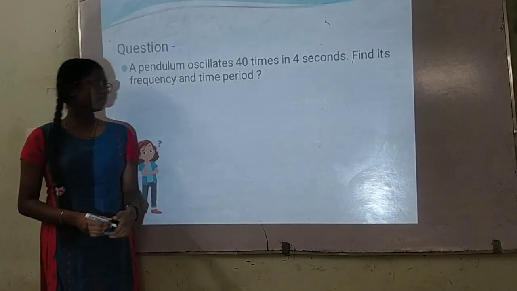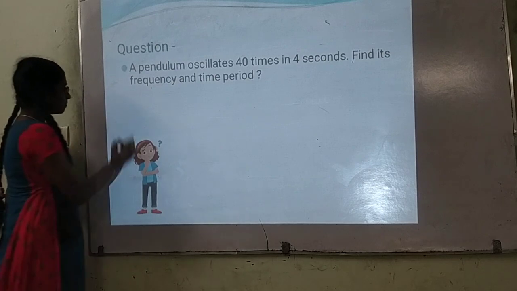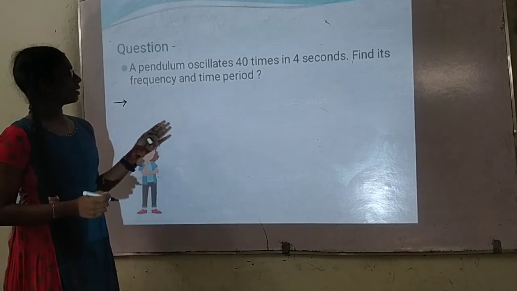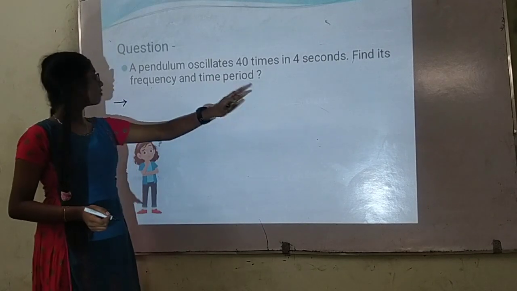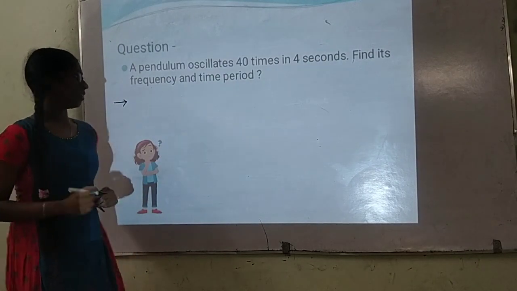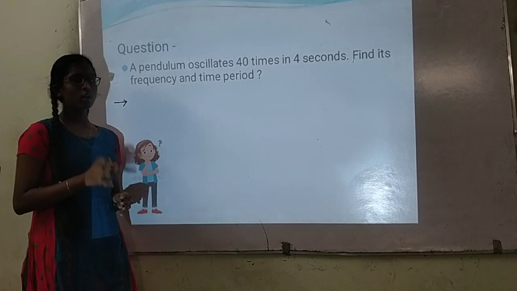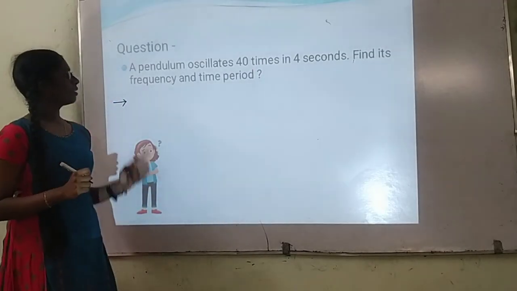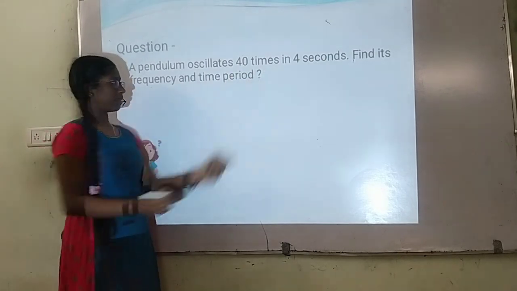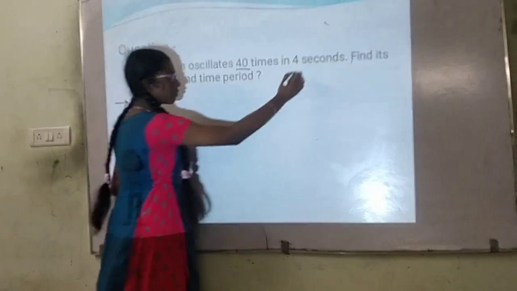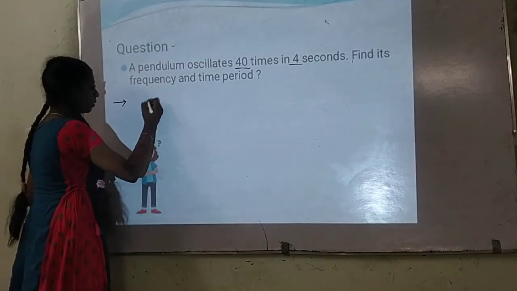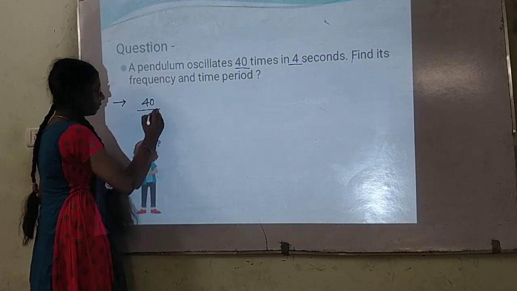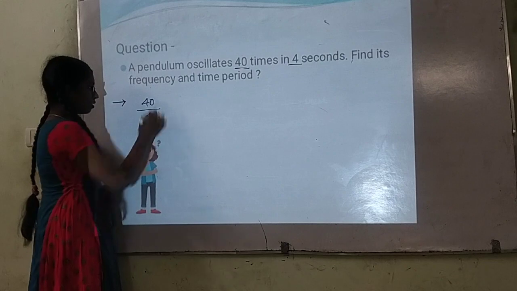It's question time. Now let's do this problem. A pendulum oscillates 40 times in 4 seconds. Find its frequency and time period. As we already know, the formula of frequency is number of oscillations by time taken. Here the number of oscillations is 40 times and the time taken is 4 seconds.